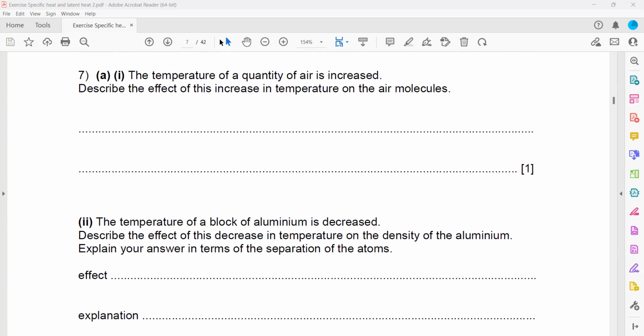The temperature of a quantity of air is increased. Describe the effect of increasing the temperature on the air molecules. So if we increase the temperature of the air molecules, what will we observe? What will happen to the molecules? Molecules will move faster. They will have more kinetic energy. They will have a greater speed, or the speed increases. It's a 1 mark question. So you just describe that the kinetic energy increases.